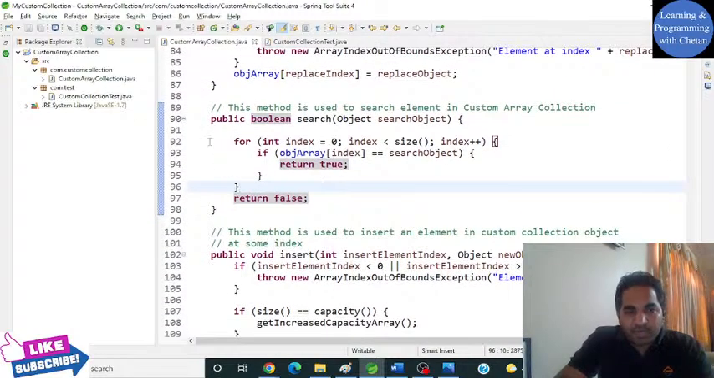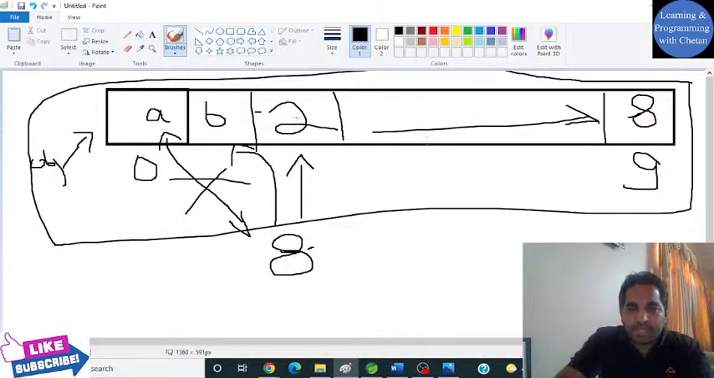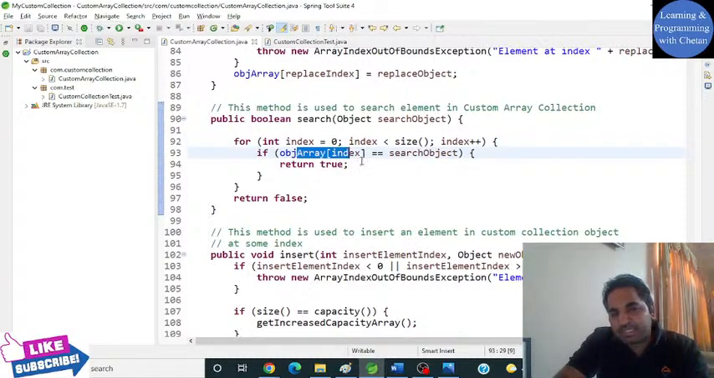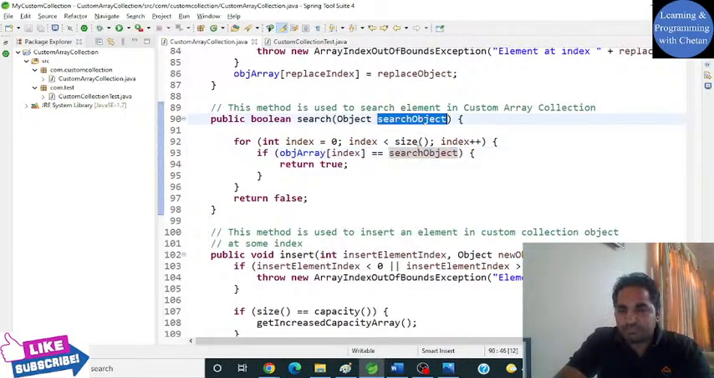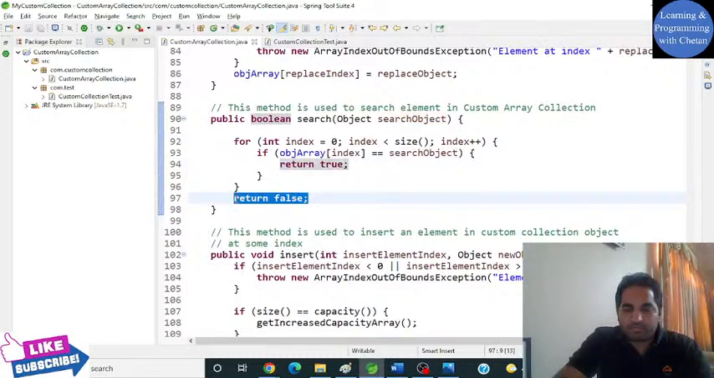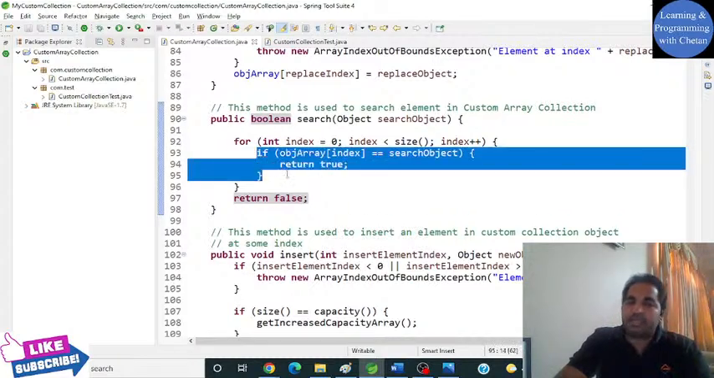But yeah, this is fine for now. So this is the for loop. I'm starting with index 0 till the size, meaning till the number of elements inside my collection object array. One by one I'm checking if the element present at this particular index is equal to my search object. If it is equal, then I will simply return true. Otherwise, I am returning false. So as soon as I am able to find that particular value, I am directly returning from here.